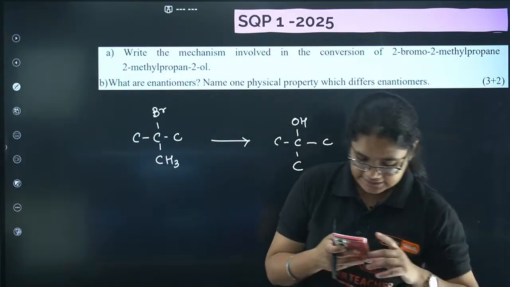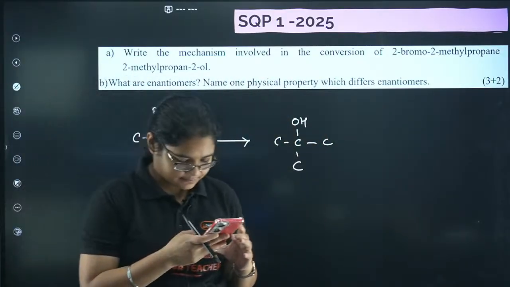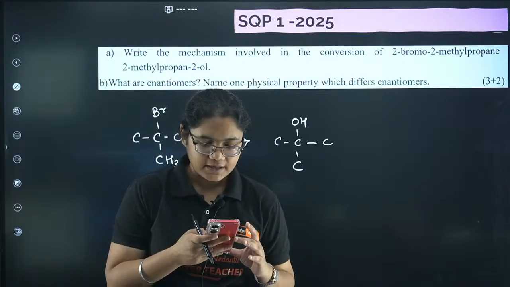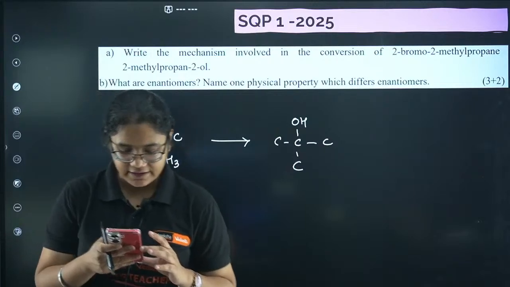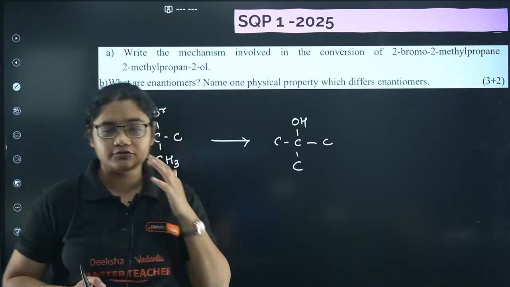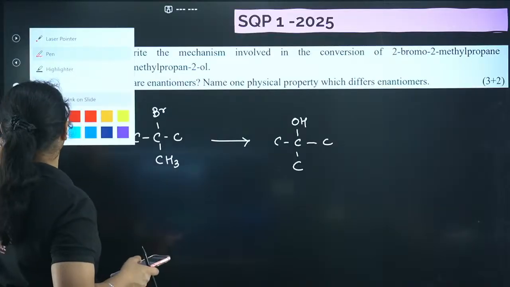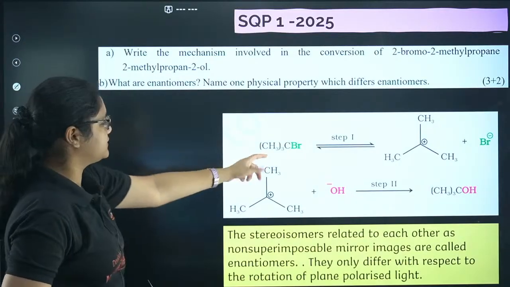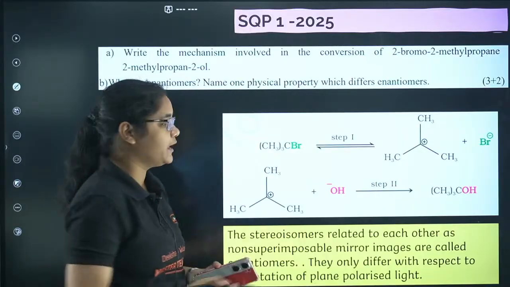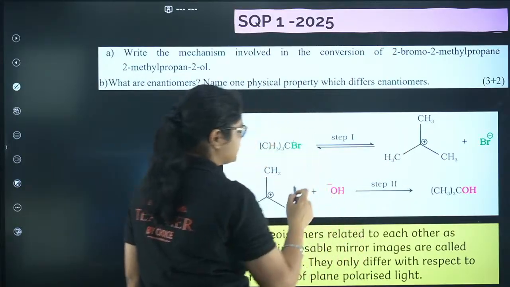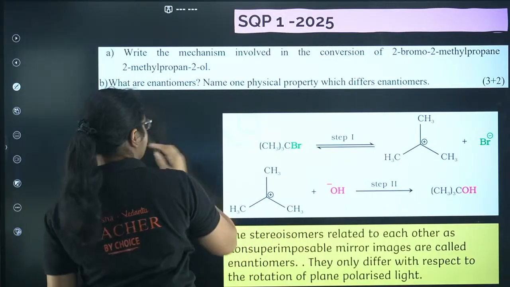Quickly tell me whether it is SN1 mechanism or SN2 mechanism. Yes, tell me, is it SN1 or SN2? Yes, Austin, very good. SN1 mechanism, right? So the SN1 mechanism takes place in 2 steps, so you have to write both the steps here. I'll just show you how to write. Step 1 is formation of carbocation, so we get a carbocation here. The second step is attack of nucleophile. While writing, you can write the heading also.